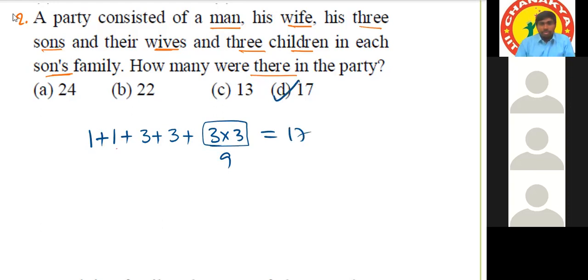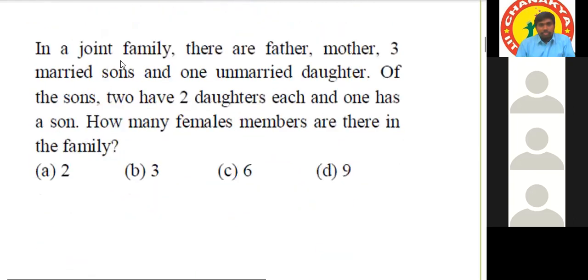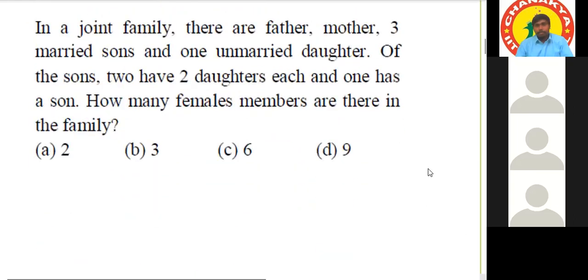Okay. Then a similar question. One more question. Answer this. In a joint family, there are father, mother, 3 married sons, and one unmarried daughter. Of these sons, 2 have 2 daughters each.